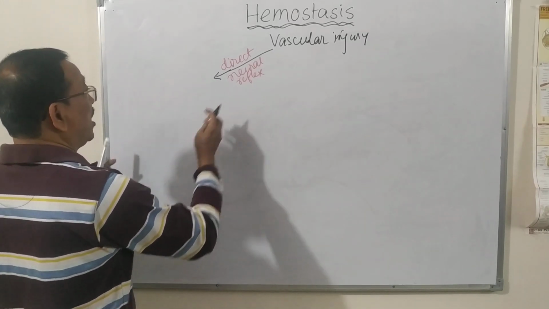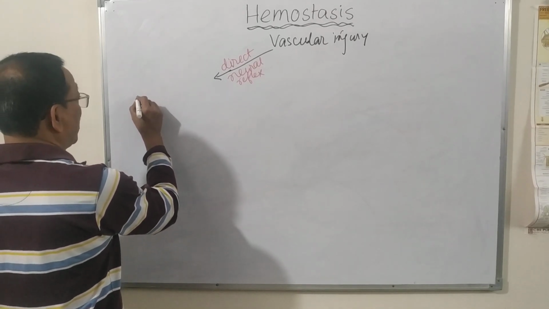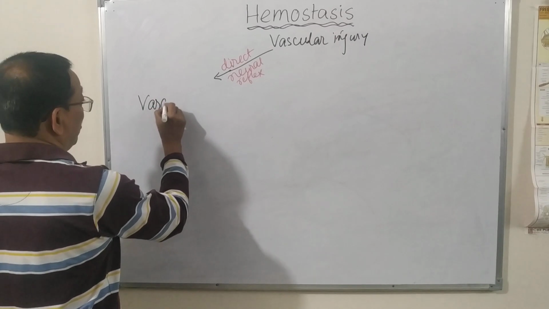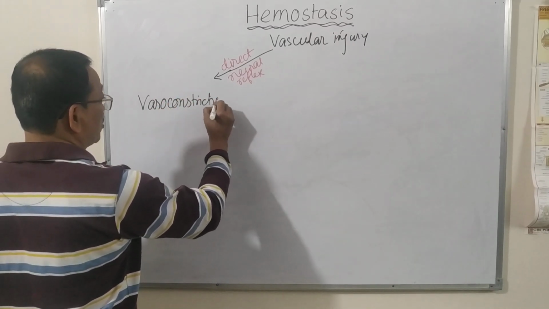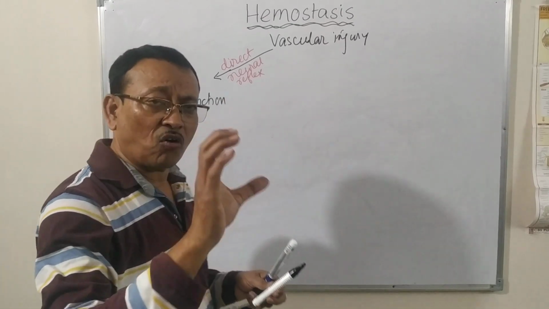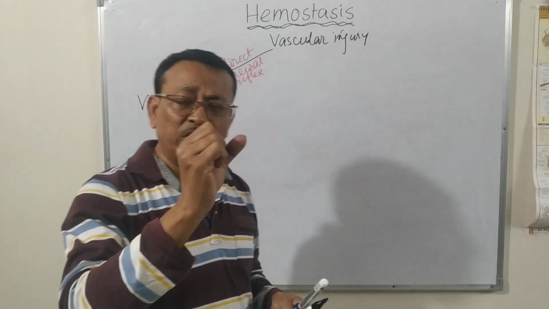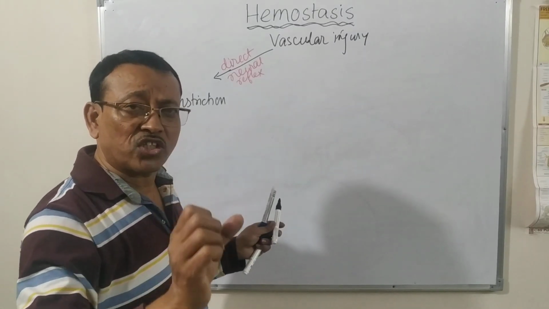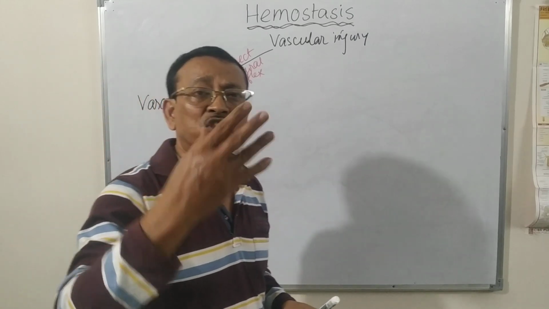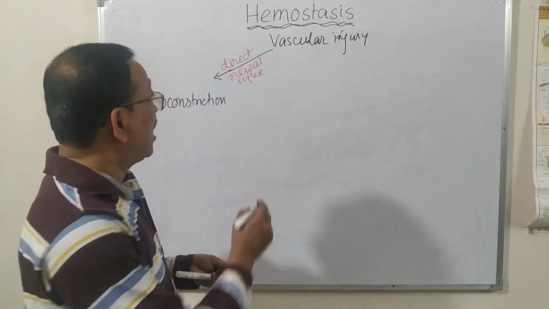So because of the direct neural reflex, there is a constriction of the blood vessel, known as vasoconstriction. Here there is a spasm, a contraction of the smooth muscle at the site of the injury, and thereby there is a prevention of blood loss through that injured area.